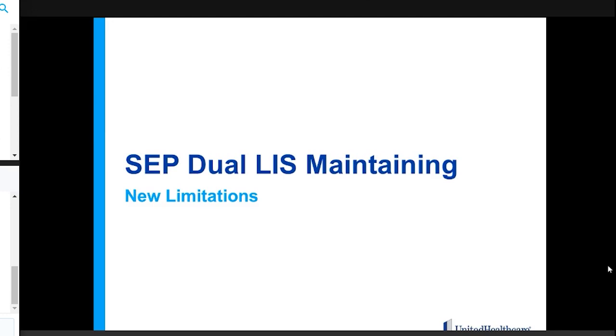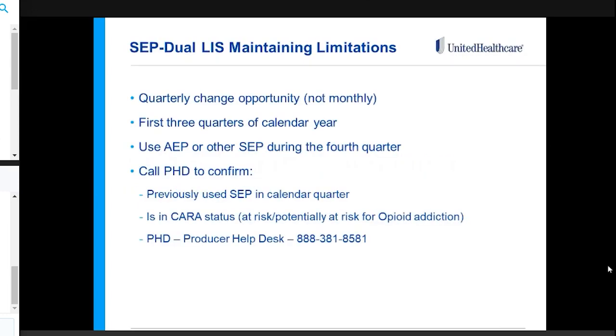So the next section I'm going to talk about, just briefly, I just have a couple slides here, is the SEP-Dual LIS maintaining. Starting in 2019, there are some new limitations that came to be for dual eligibles. Before 2019, they were able to make a change every single month. Starting in 2019, they changed this from a monthly election period to a quarterly election period. It brought up some questions even this annual enrollment period, and I just wanted to take a couple minutes to talk about those with you today.